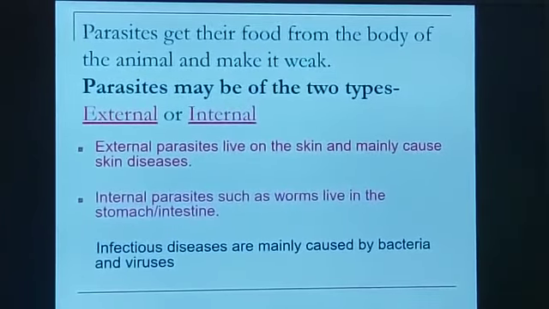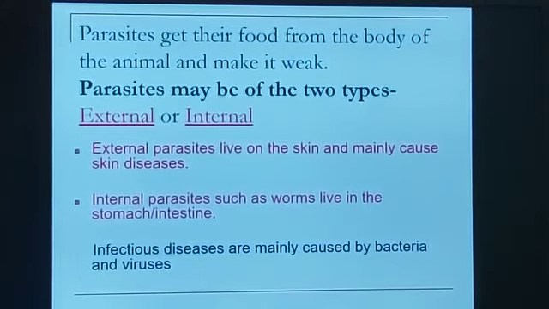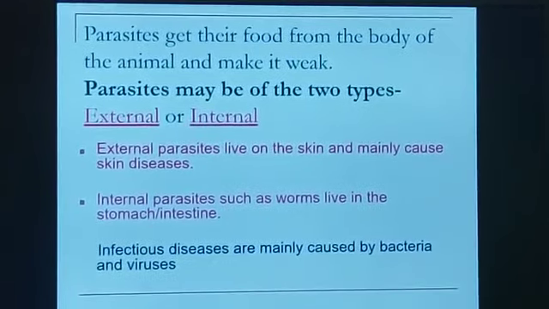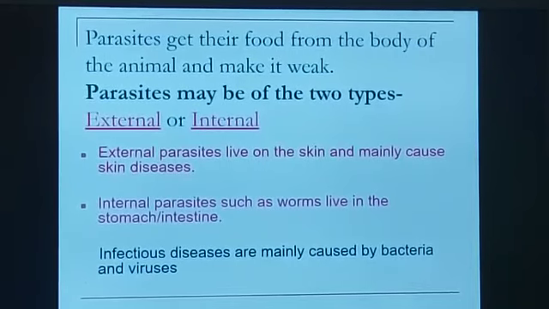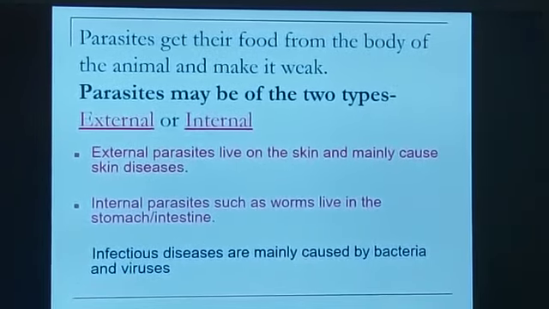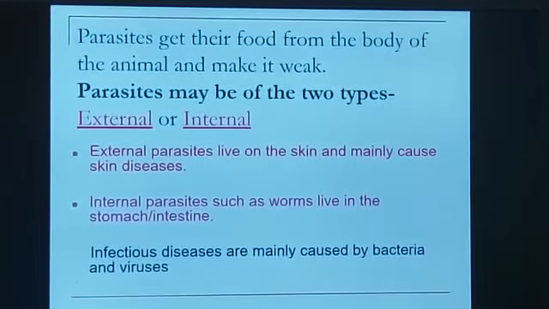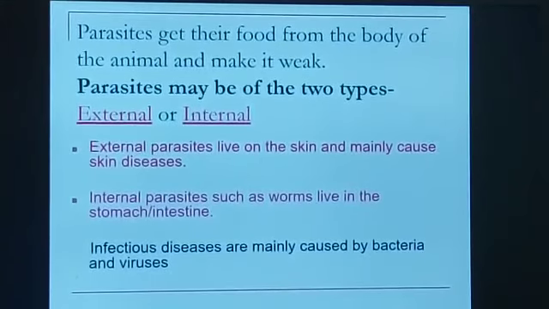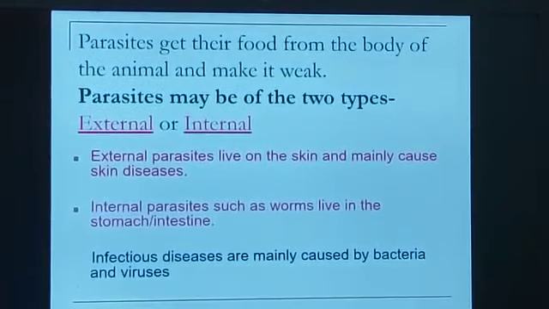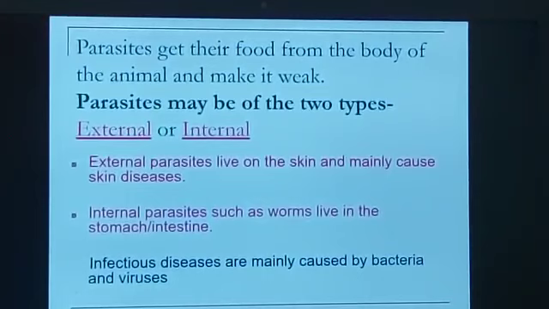Now parasites get their food from the body of animals and make it weak. As I told you before also, the parasites or the microorganisms which live inside the host body get the food from the animals, and because of that, whatever nutrients are supposed to be for the animal are being taken by the parasites. So in that case, the animal becomes weak. Now these parasites can be of two types. They can be external, means they are living externally on the body of an animal, or they may be internal, means they are living inside the body of an animal.